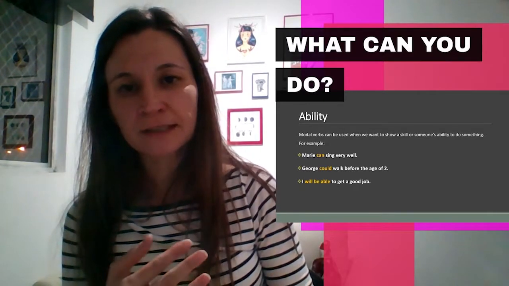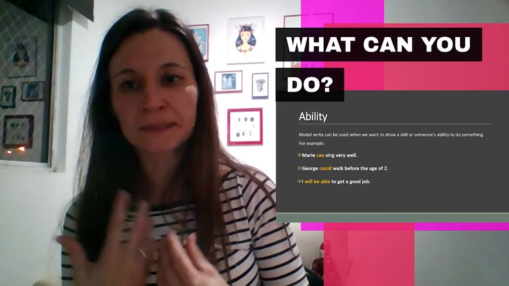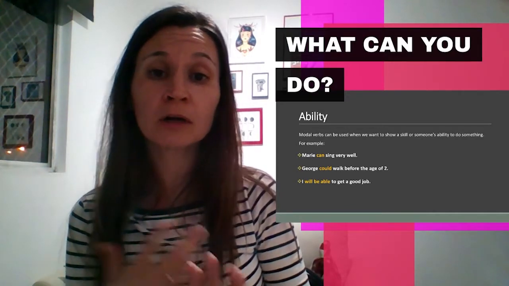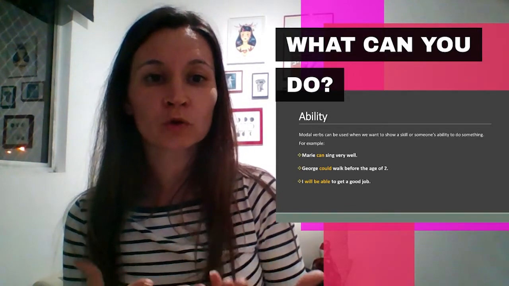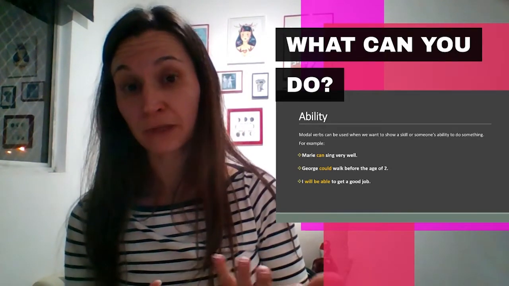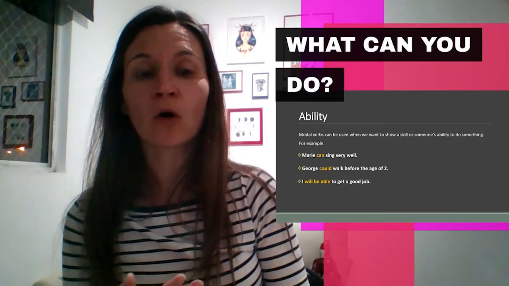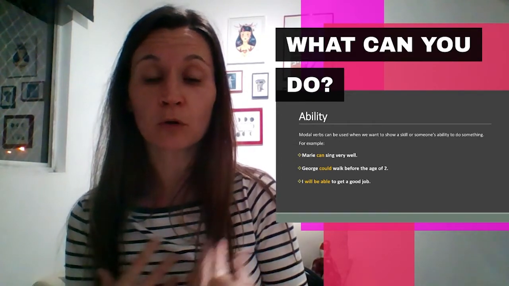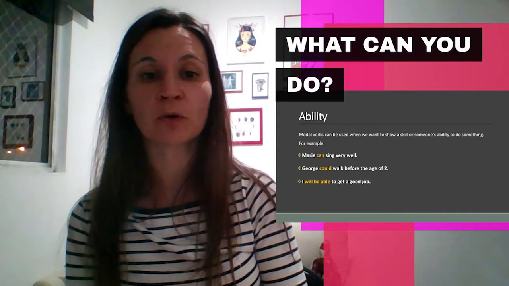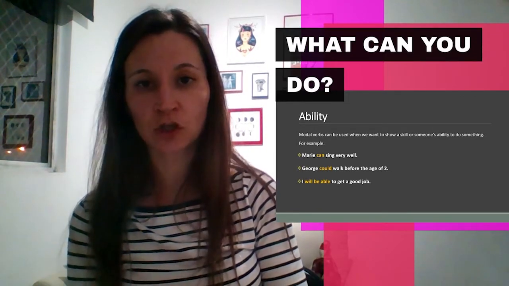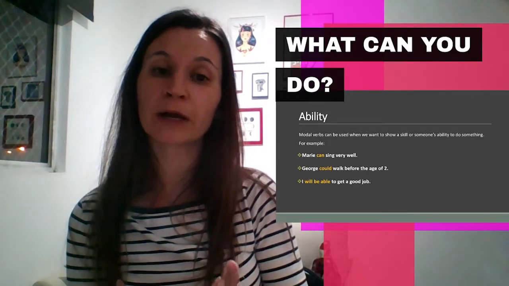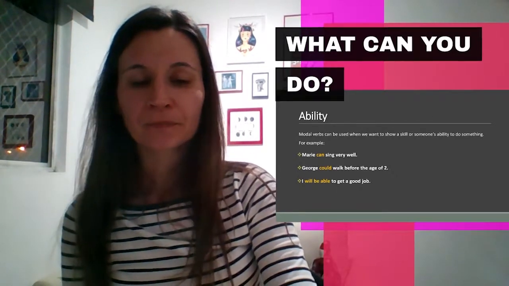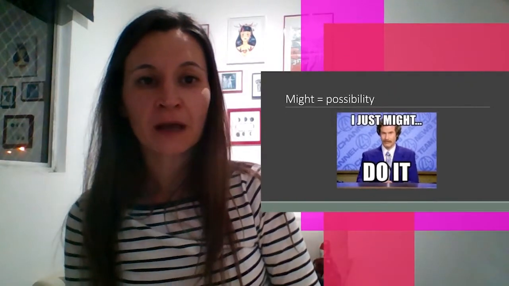Another way to express ability can be could. For example, if I'm saying something that I could do in the past, sometimes I can't do it anymore. So I could walk before I was 2 is an ability that I had. Or sometimes I want to express a future action, so being able to also expresses ability and is a modal verb. So I will be able to get a good job in the future. I was able to do my homework. I am able to do things. It works as a modal verb as well.